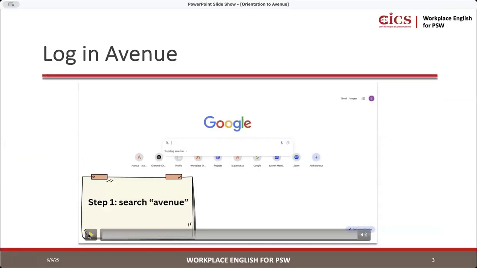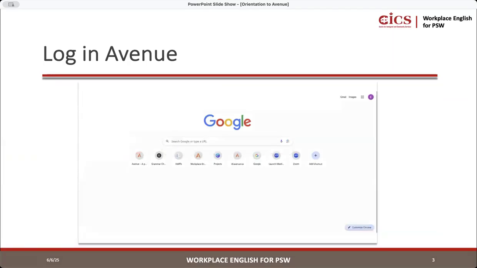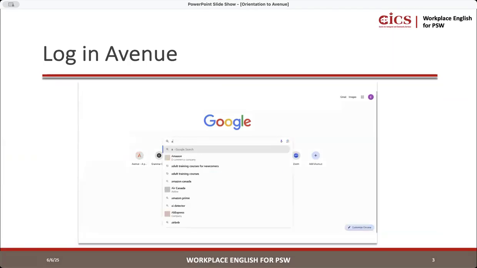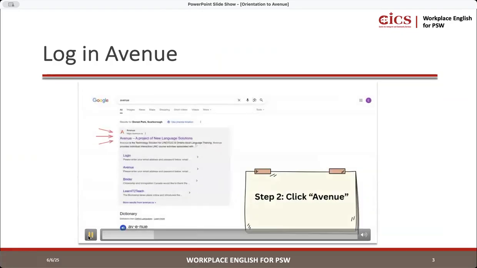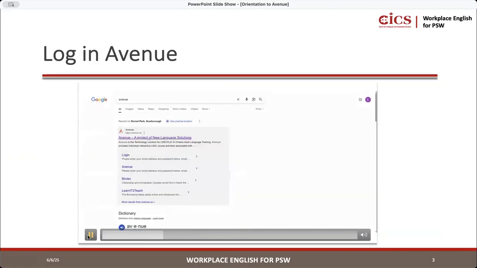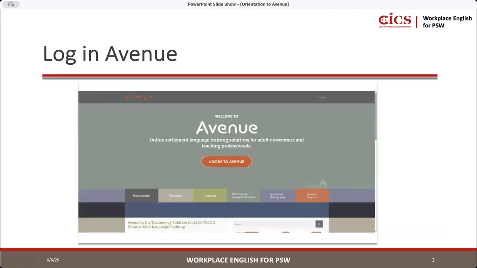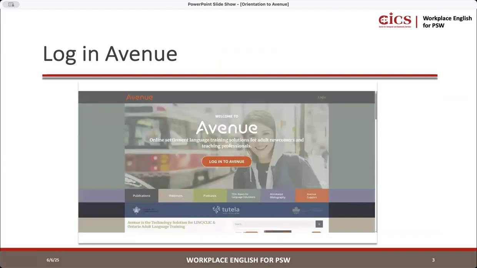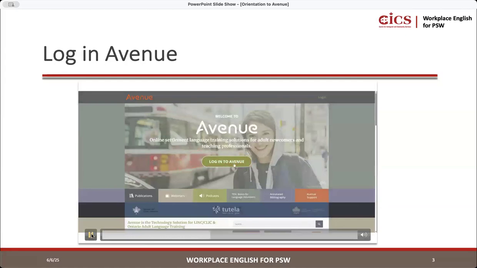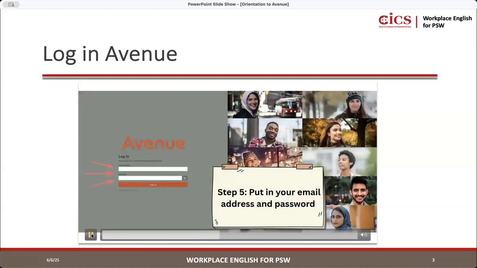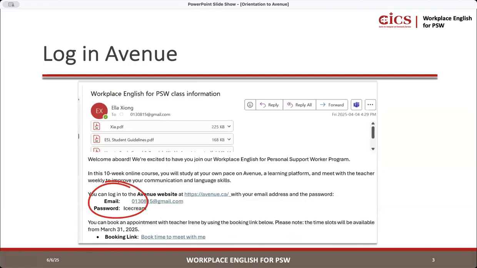The first step is you're going to go to Google and type in Avenue, and then it'll be the first thing that appears. After that, you're going to click the login button, the orange login button. And then it's going to take you to this page where you're going to put your email address and password.